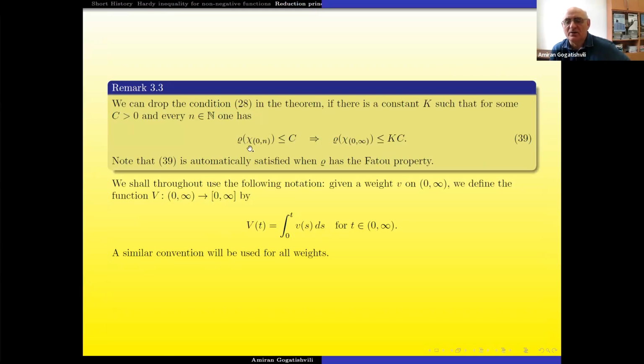Now I'm mentioning such a comment because we are using this simple condition. If this rho satisfies such a simple condition, that rho harmonic function from 0 to n follows this non-limiting case, because if it has some Fadl property, monotonicity property, it is easily possible. But we have this condition. In this case, we also have the Fadl property automatically, but if you assume this trivial condition, you can remove it.